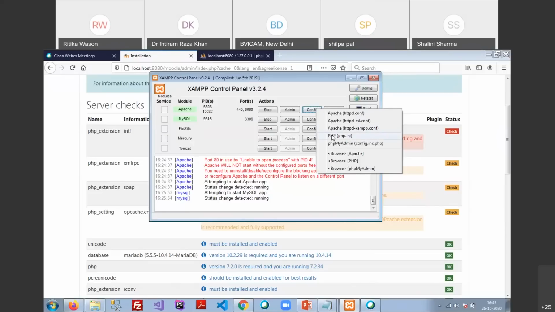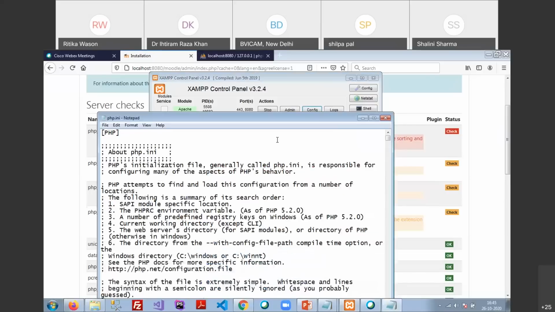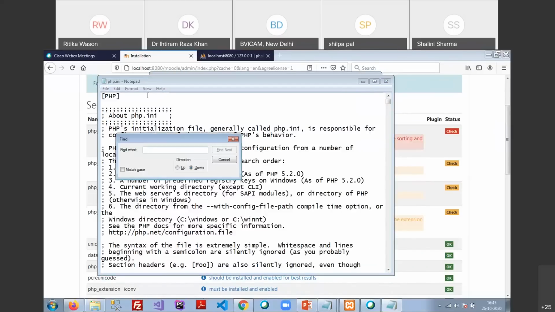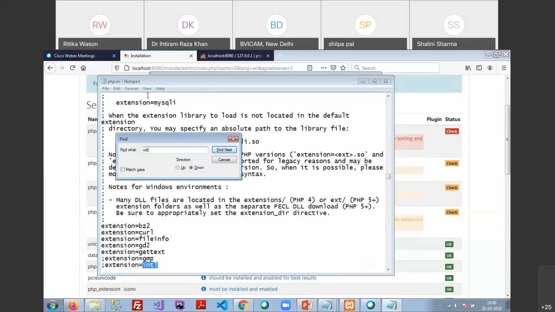Now, what is the php.ini? php.ini is responsible for providing all the settings which are used by PHP to compile the PHP files. Once I click this one, I am also able to change these extensions, that is INTL, XML RPC, and so on. So just click on the php.ini. Okay, and press Control F and find the first one, that is INTL.